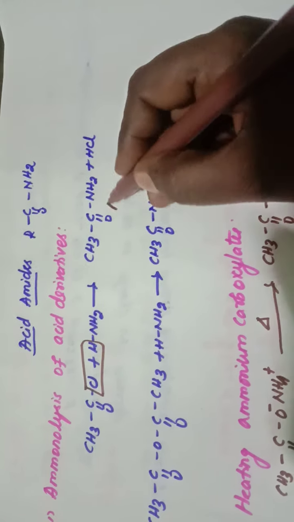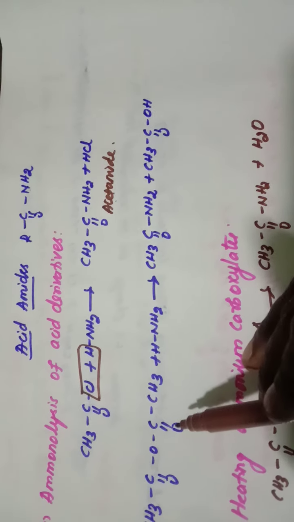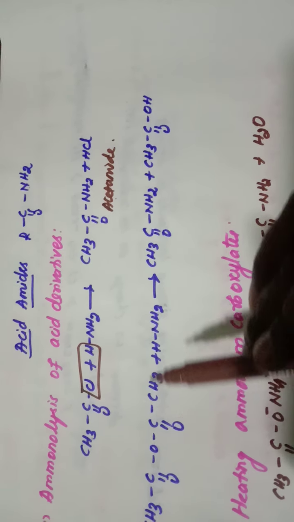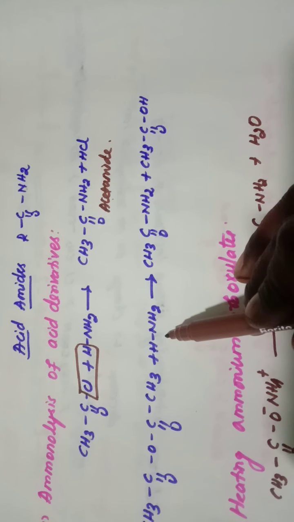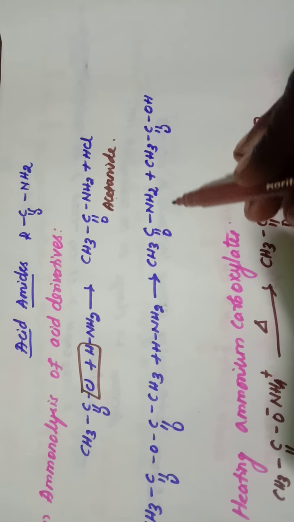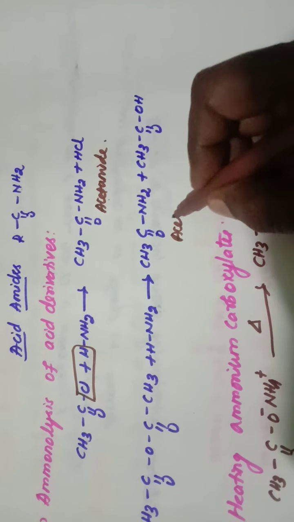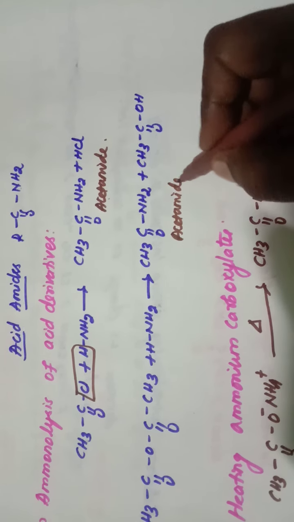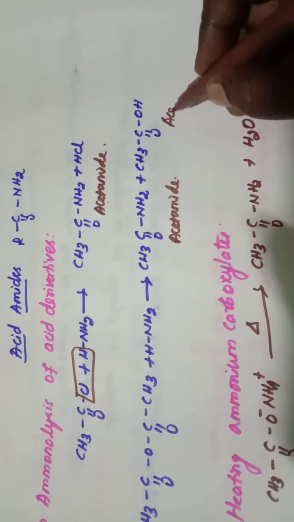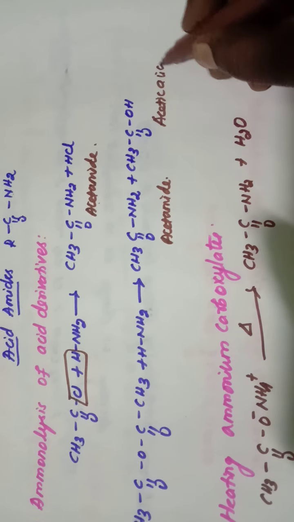This is acetamide. Next one is when acetic anhydride undergoes reaction with ammonia and it gives acetamide plus acetic acid.